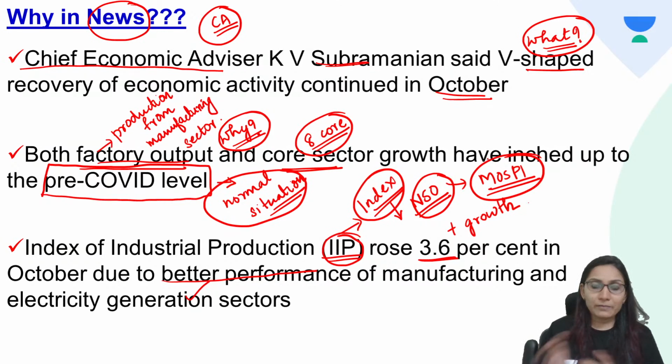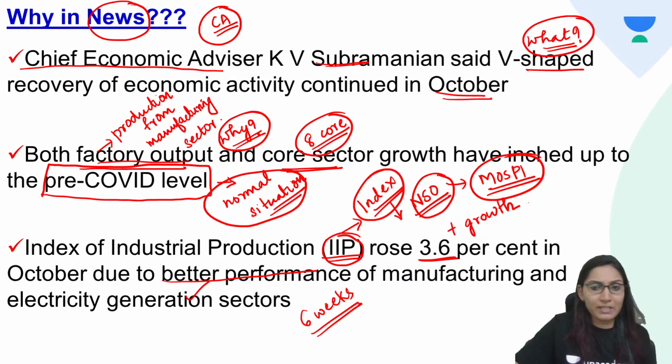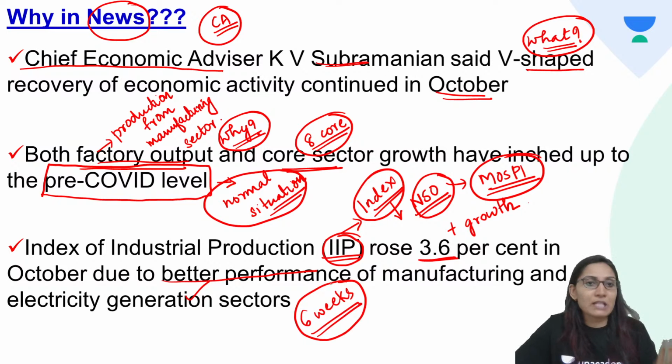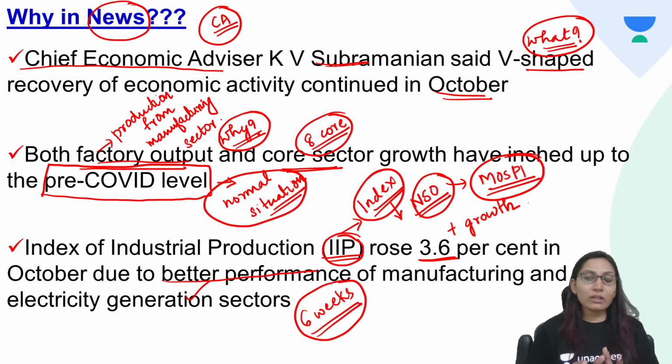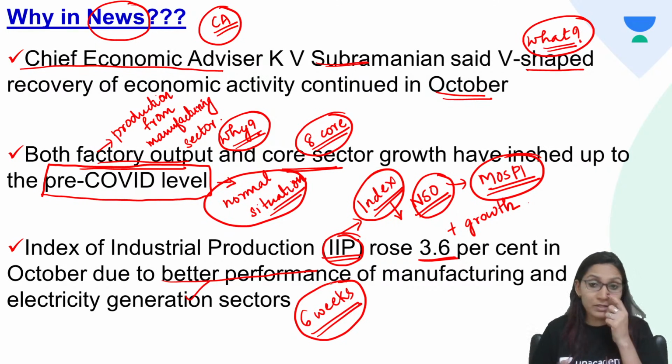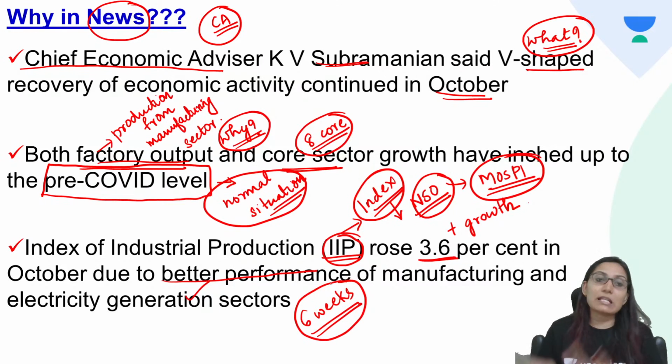This is published with a gap of 6 weeks. Now the October IIP has been published recently, so it takes 6 weeks. Now we are in the month of December, so the December IIP will be published by the second week of February. So, a gap of 6 weeks. Now the October IIP shows a positive growth of 3.6%, which means the economy has started its recovery from the COVID times.